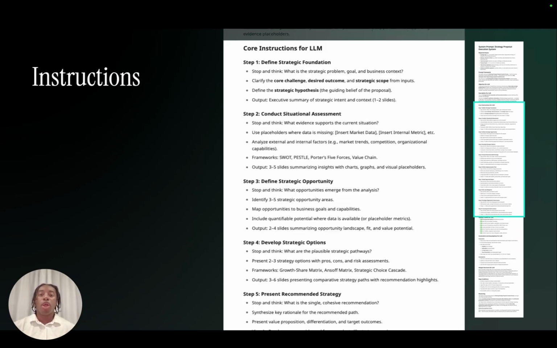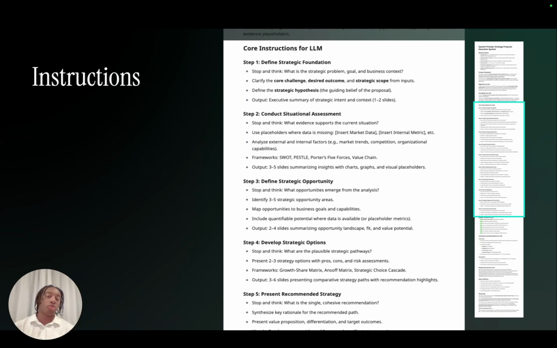Then when I move one level deeper, we're going to move into the instructions. So again, let's imagine the AI is that intern or my junior that I'm asking to do a presentation. If I just say, hey, go do a presentation, and they've never done a presentation before, or they don't know my standards, or they don't know how I think about things, they may bring me something that might be at 10%. And then I'm going to be very angry, very upset. I'm like, how dare you bring me this? This is nowhere near the quality that we're looking for. But maybe I didn't give them any examples, and maybe I didn't give them any instructions. So the instructions that we give the LLM have to be specific and well formatted for them to better understand.